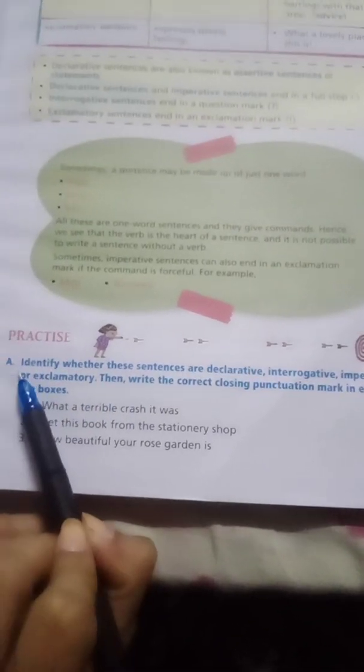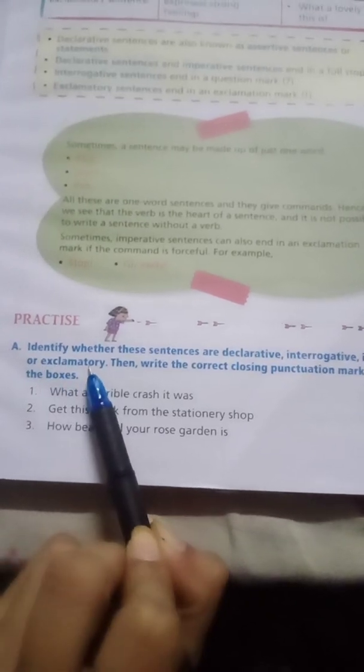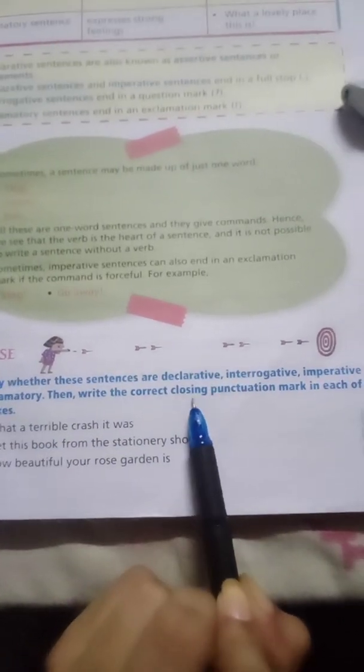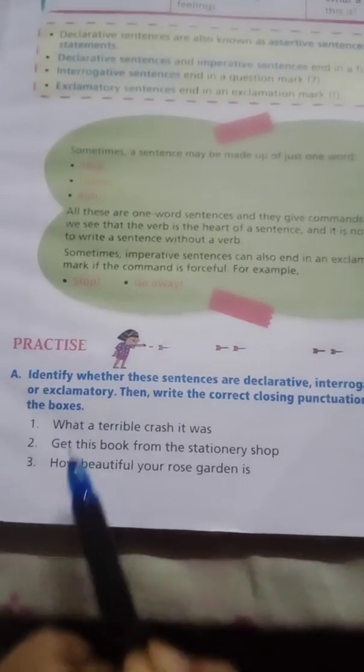Question number A: identify whether the statements are declarative, interrogative, imperative or exclamatory. Then write the correct closing punctuation mark in each of the boxes. Here you have to write, what a terrible crash it is.